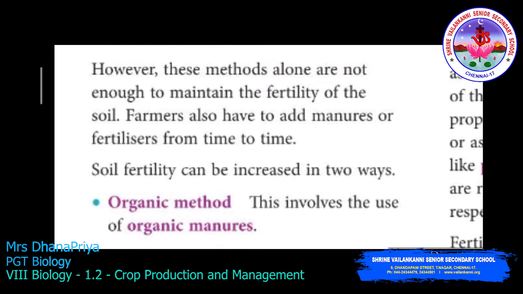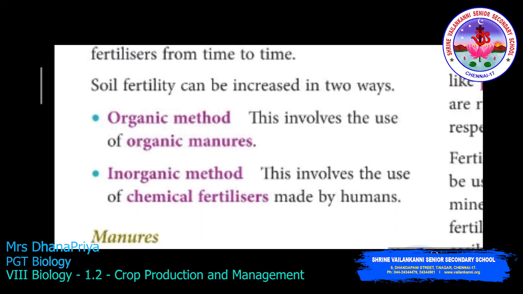This method alone is insufficient. Even though we can use it, there will be insufficient nutrients in the soil. So farmers also need to add natural manure or fertilizer from time to time to the soil. Soil fertility can be increased in two ways: one is the organic method and the other is the inorganic method. The organic method involves the use of organic manure, and the inorganic method involves the use of chemical fertilizers made by humans. Organic manure is like cow dung, and inorganic fertilizers are like urea and others. We use these to increase soil fertility.